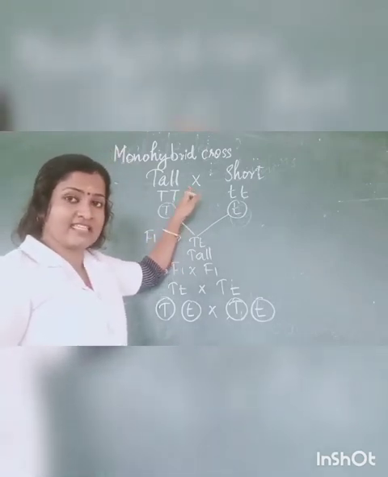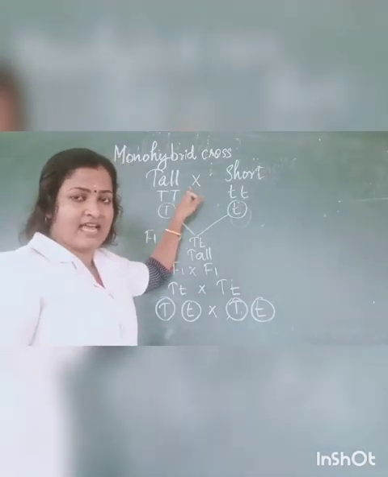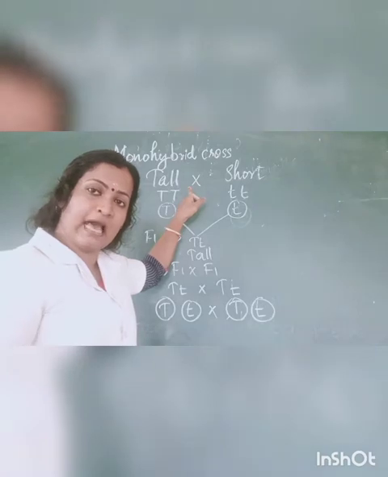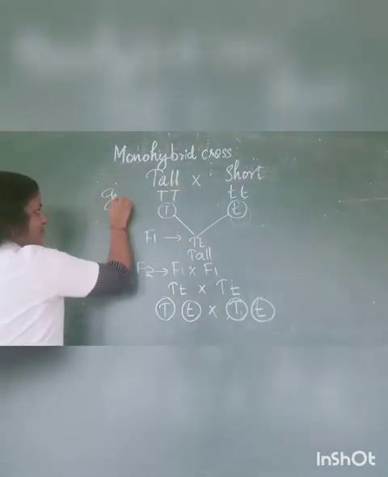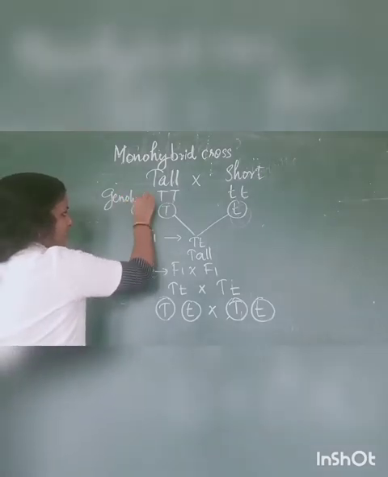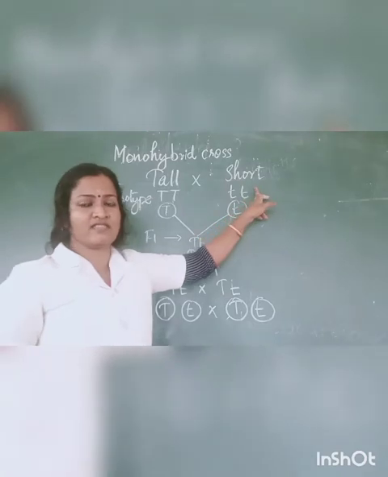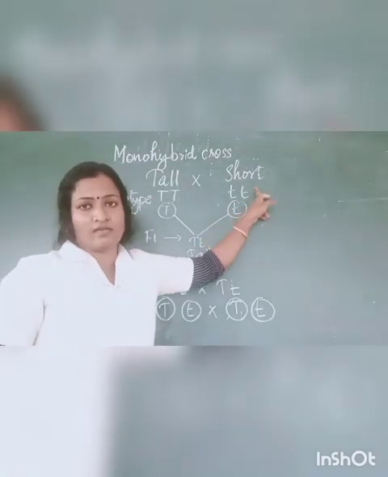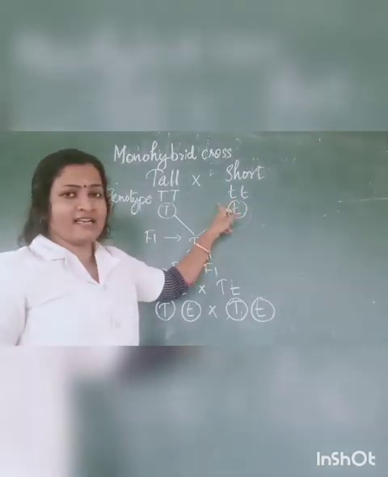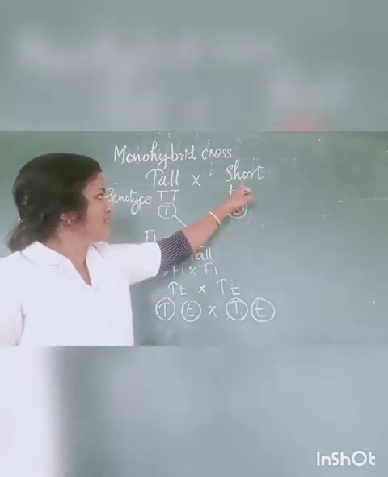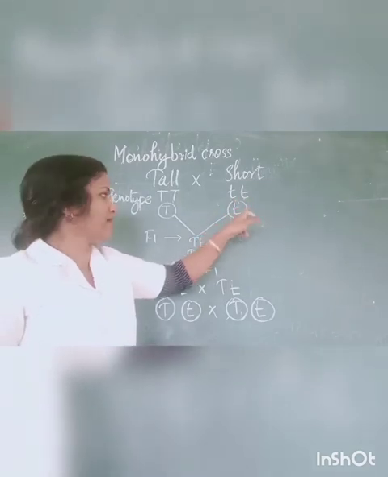So homozygous means same type of alleles are present and it should be represented in capital letters. So the genotype is capital T, capital T. Here in the case of the second parent, short is also homozygous variety. So we can represent it as small t, small t. Okay.